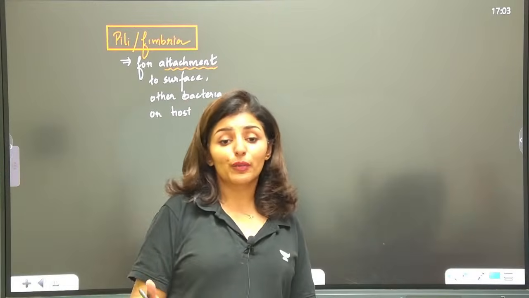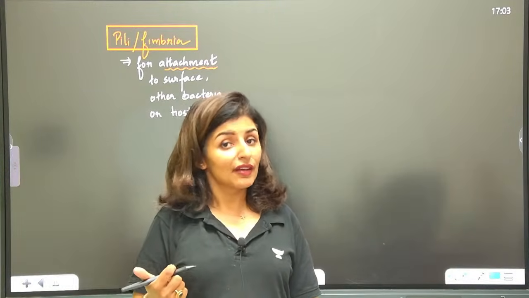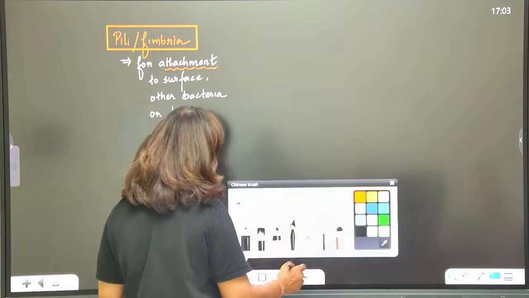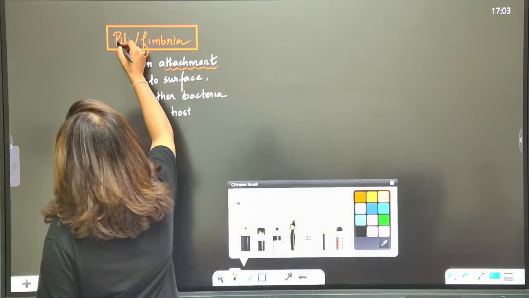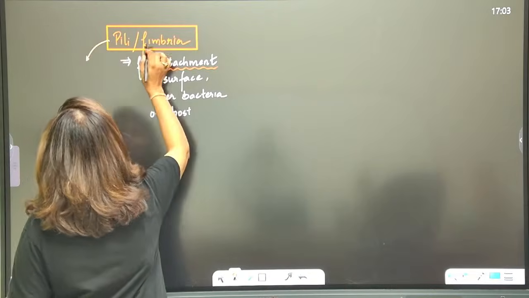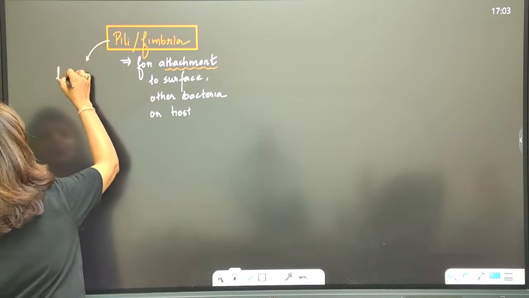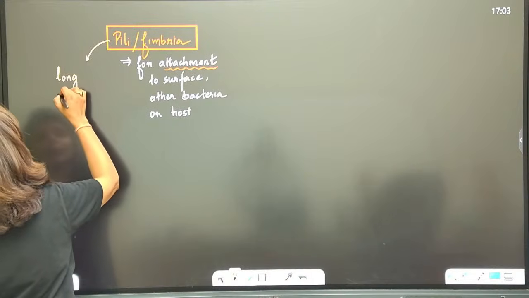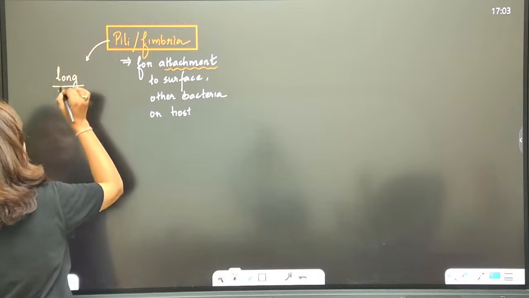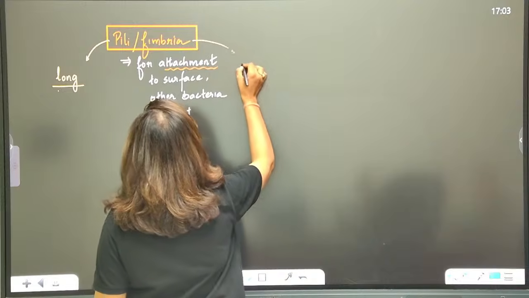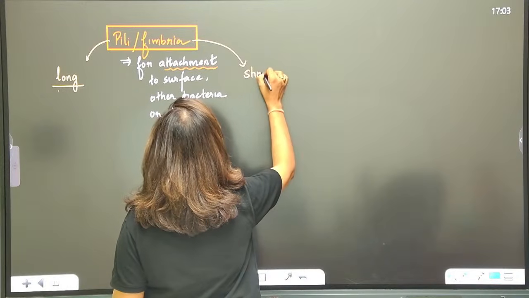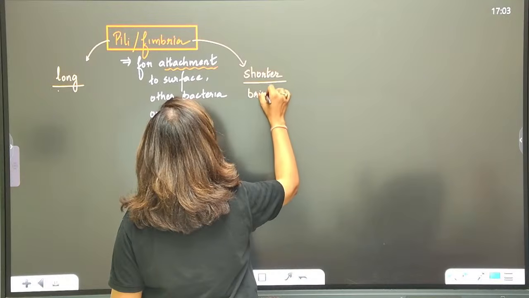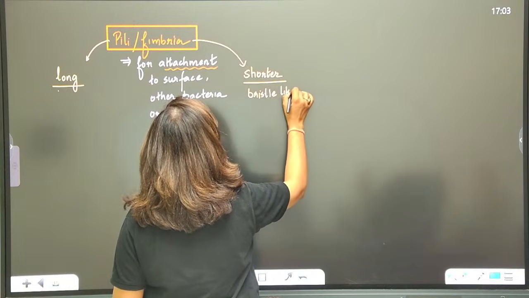Hashtag: no role in motility. For movement's sake, bacteria should have flagella. Is that clear? We'll discuss that as well. Now, what is the difference between fimbriae and pili? Now, pili, the name is small, but it is a bigger structure. It is long and tubular, right? Longer in size, and fimbriae is smaller or shorter in size. Bristle-like.